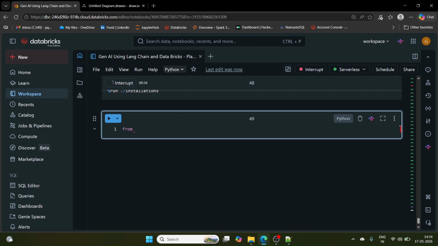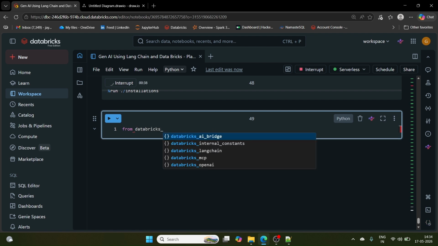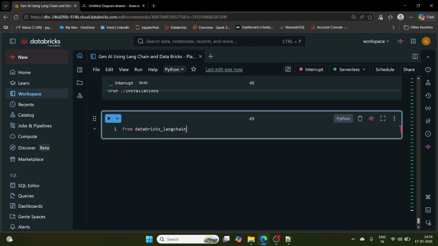First the imports. From databricks_langchain import ChatDatabricks, the same model class that we are using.